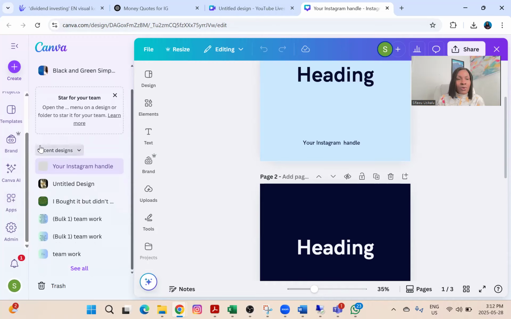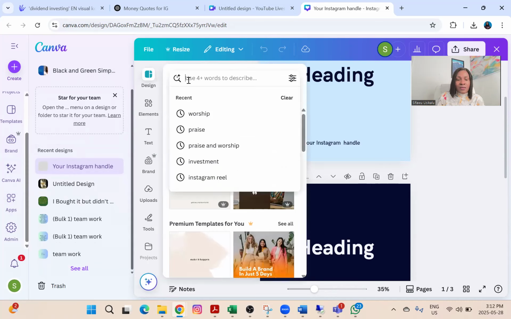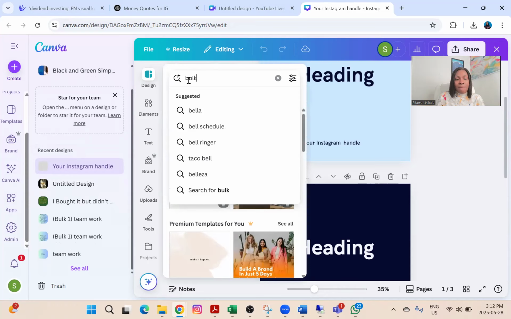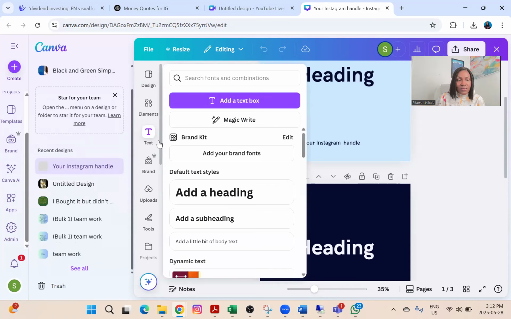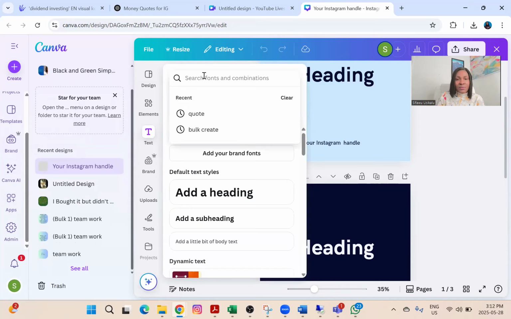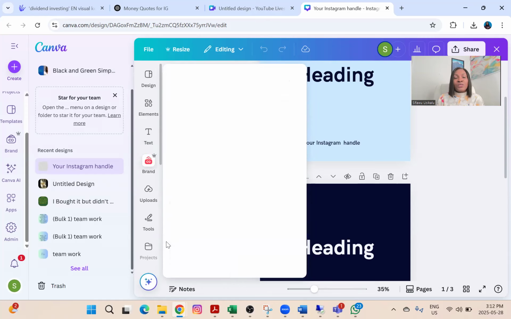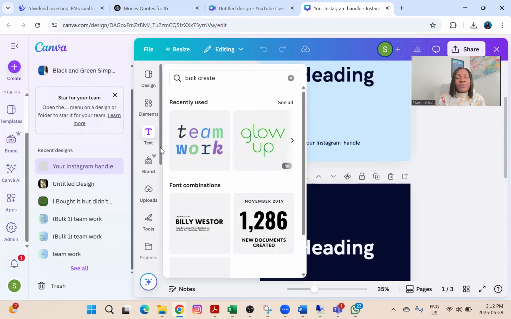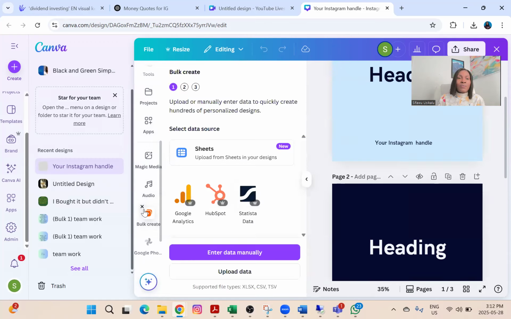So I'm trying to get the bulk create here. So why is it not? Okay, let's see. Bulk. It's supposed to give me a search. Oh, sorry. It's going to be in text, I think. Yes. So if you want to get bulk create, it comes under text and you'll be able to search for your bulk create, right? So once you search for it, it's going to come to this sidebar where you have your text and the like. So if you go down, you can see bulk create. So I'm going to click on that.